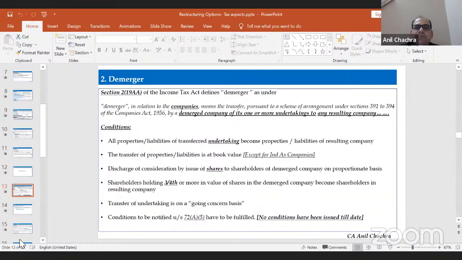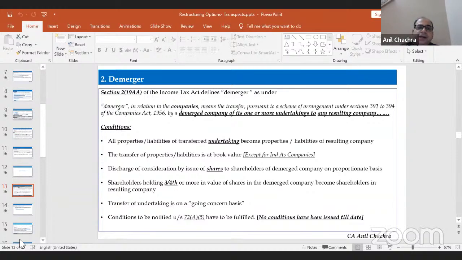So demerger in relation to a company means transfer pursuant to a scheme of arrangement defined under sections 230 to 232 by the demerged company of one or more undertakings to any resulting company. There are two things. One is the demerged company, another is the resulting company. The demerged company means the transferor company, and the resulting company means the transferee company, to which the undertaking is going to be transferred. The undertaking has been defined under the Income Tax Act. What is the undertaking all about? We can say it's a segment of one particular company, and they are going to sell or transfer that undertaking to another company.